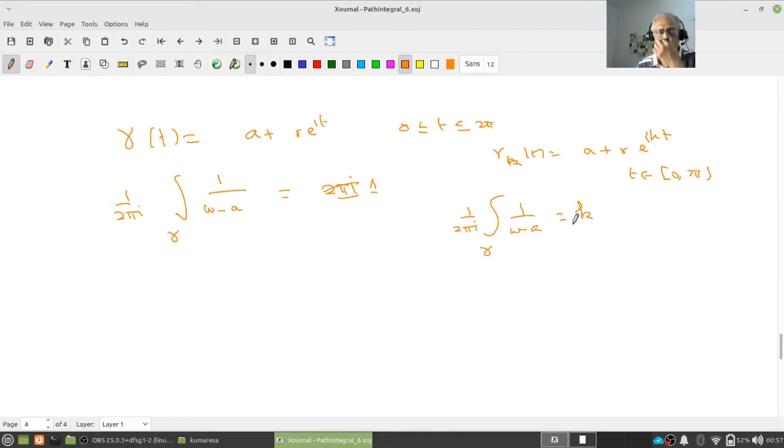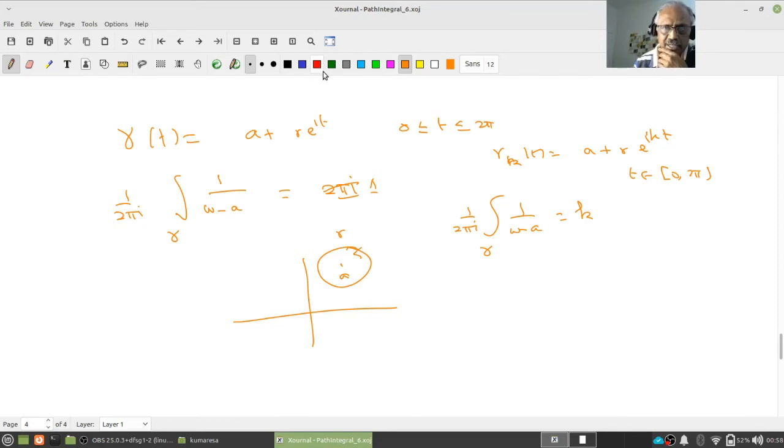And we also gave a geometric interpretation. What is that? The circular path gamma, let us look at a picture. This is the circular path, this is my a, and this is my gamma. Gamma goes around a once. If I look at gamma_k, if k is positive, then gamma_k goes around a in the anti-clockwise direction k times. If k is negative, it goes around a |k| times in the clockwise direction, right?